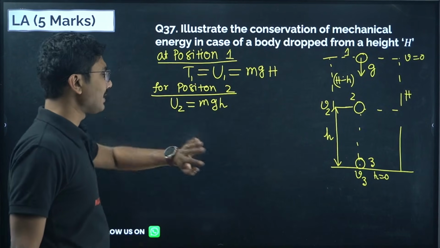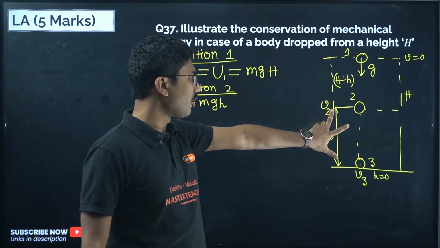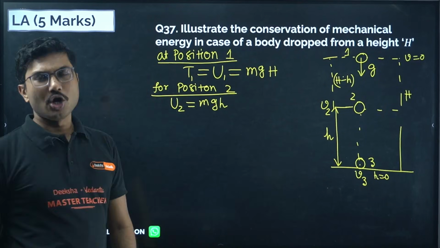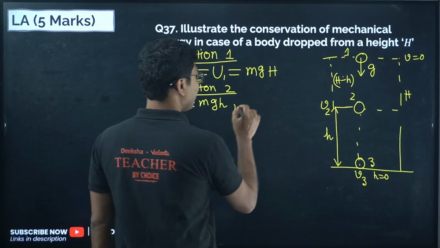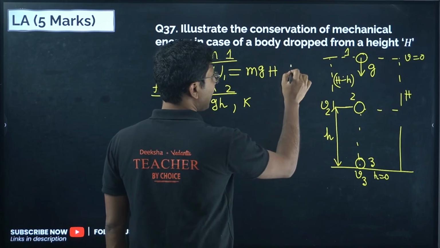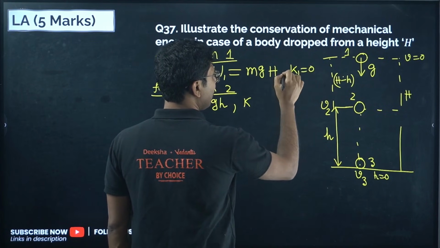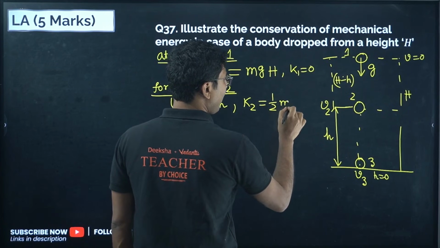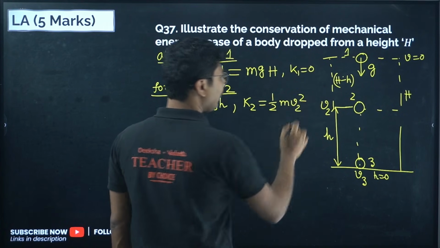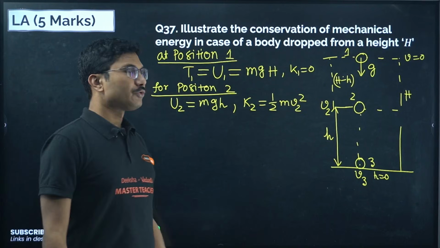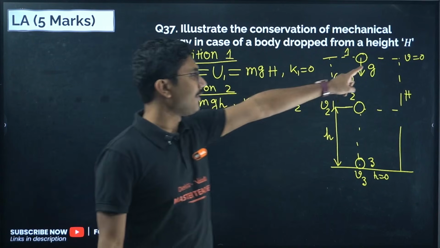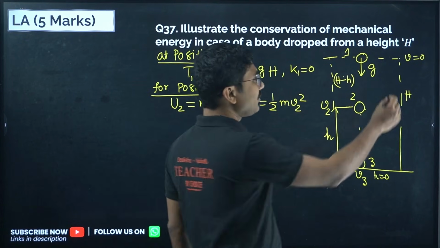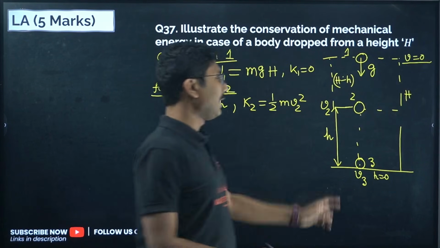Potential energy is easy, so let us handle that first. It is at a height of small h, so potential energy will be mgh. But we have to find the kinetic energy. What is kinetic energy? Kinetic energy at the starting position was 0. So what is kinetic energy here? Kinetic energy is half m v2 square. But we have no idea about v2. So we have to use this gravitational acceleration, this displacement and initial velocity 0 to calculate v2.